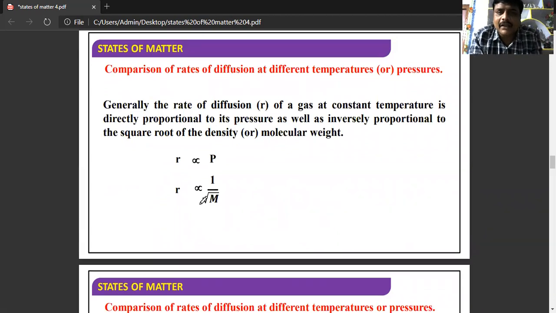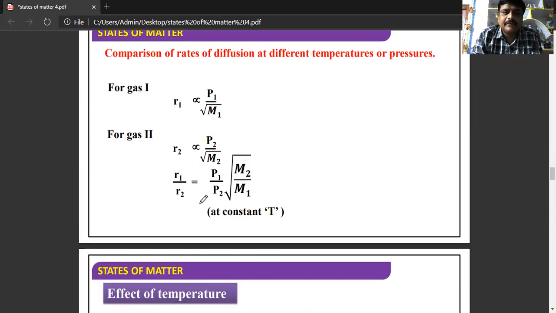If we compare the rates of diffusion at different temperatures or pressures, the rate of diffusion of a gas at constant temperature is directly proportional to pressure and inversely proportional to square root of its density or molecular weight. So here R is directly proportional to pressure and R is inversely proportional to square root of the molecular weight or density.